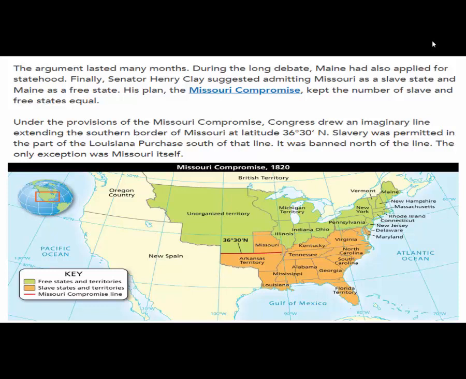Question number 6. Which candidate from our election of 1824 proposed the Missouri Compromise? Good old Henry Clay. Question 7. Describe how the Missouri Compromise imaginary slave line was drawn to deal with the slavery issue. Well, I already talked about that, but the line was drawn right here using that line of latitude, and everything north would be free, everything south would be slave, except for Missouri, which would be slave.